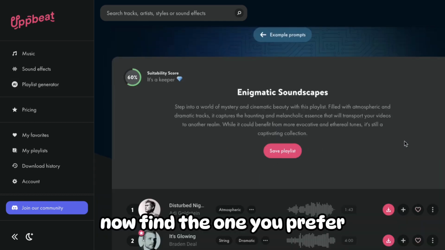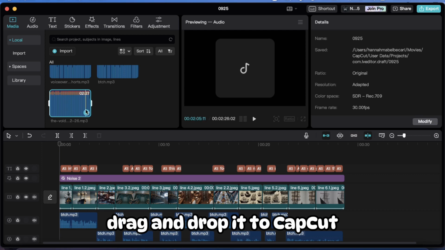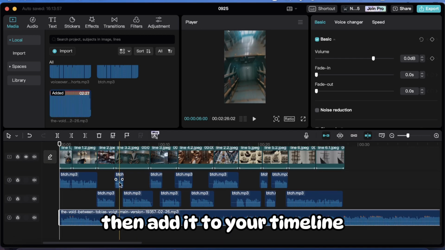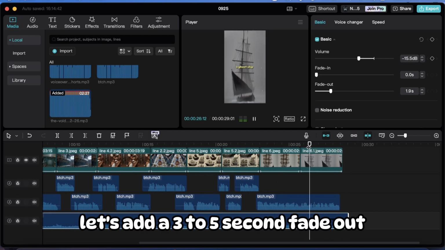We need a mysterious type of music, so let's type it here. Now find the one you prefer, then download it. Drag and drop it to CapCut, then add it to your timeline. Let's add a 3 to 5 second fade out.